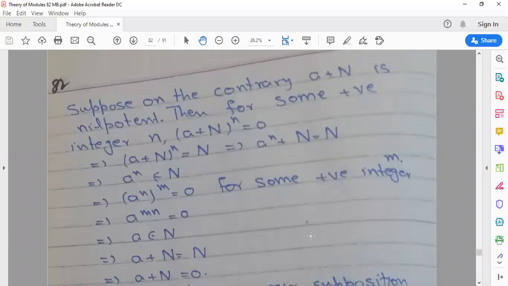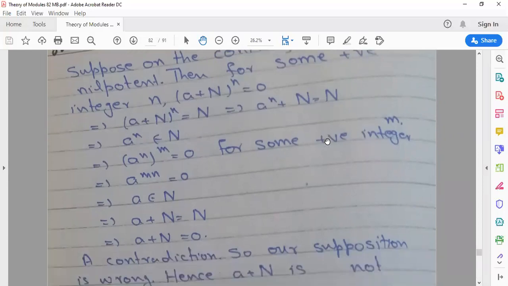Suppose on the contrary that a+N is nilpotent. Then there exists some positive integer n such that (a+N)^n is equal to 0. We consider 0 as N, so instead of 0 we write N. That means (a+N)^n, when we expand this, is a^n+N equal to N. That means a^n belongs to N.